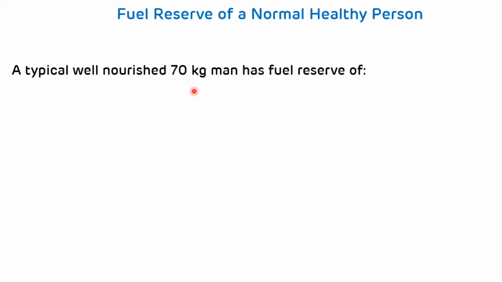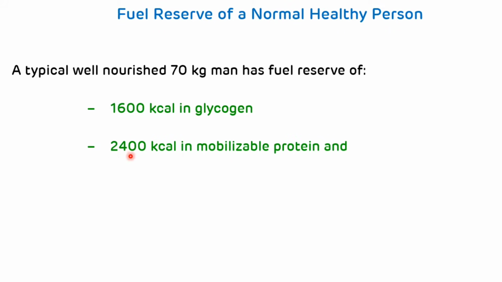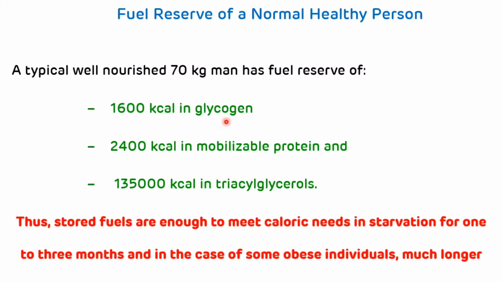First we will see fuel reserve of a normal healthy person. A typical well-nourished 70 kg man has a fuel reserve of 1600 kilocalorie in the form of glycogen, 2400 kilocalorie in mobilizable protein, and 135,000 kilocalorie in triacylglycerols. From this, we can say that stored fuels are enough to meet caloric needs in starvation for 1 to 3 months, and in the case of some obese individuals, much longer.